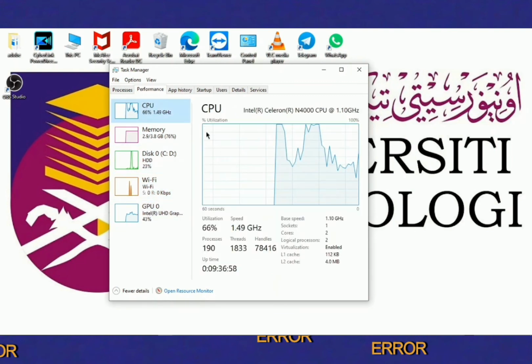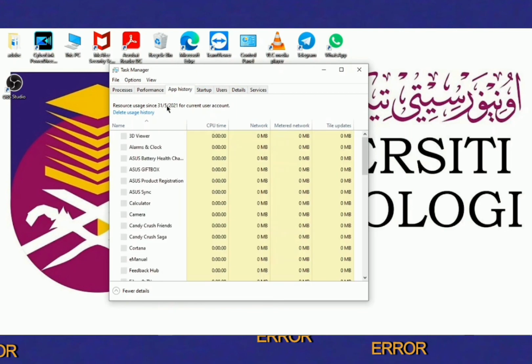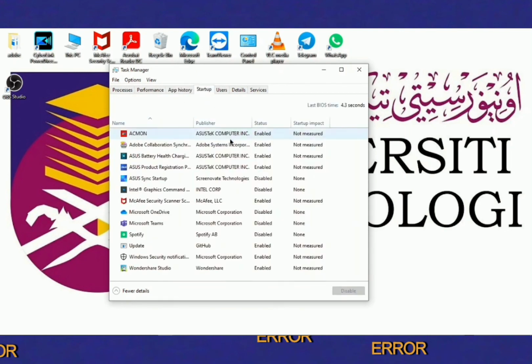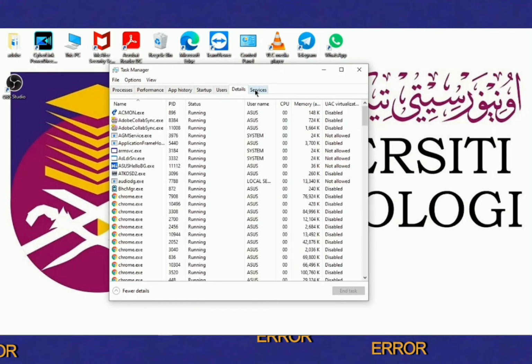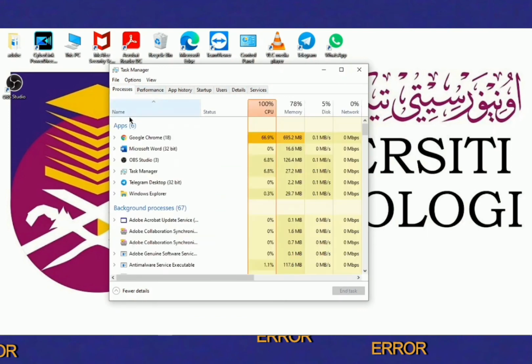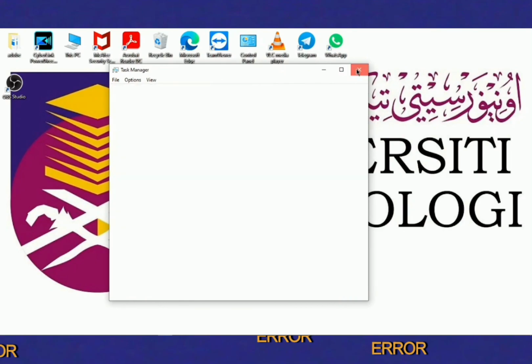And in app history option, you can see the apps that you recently opened. And for the startup, you can enable or disable the apps or software that you want to use or not. And the details option, you can see which app and software are currently running. Okay, let's say you want to stop the apps from running. You click the apps and click the end task option, and you're good to go.